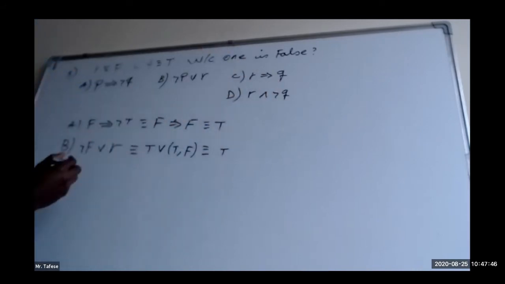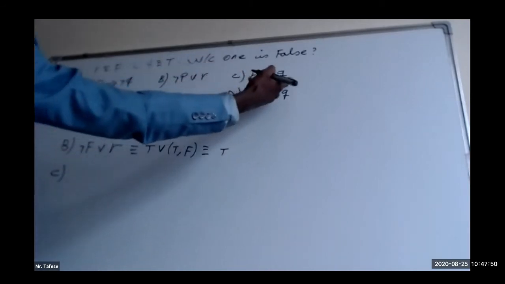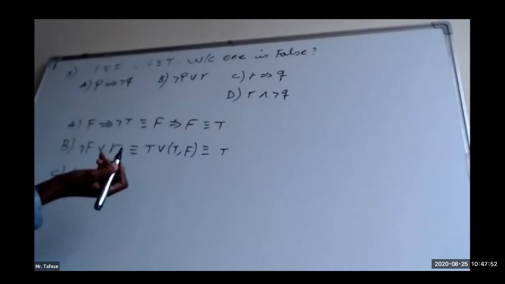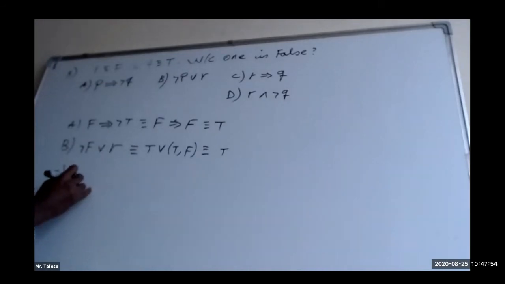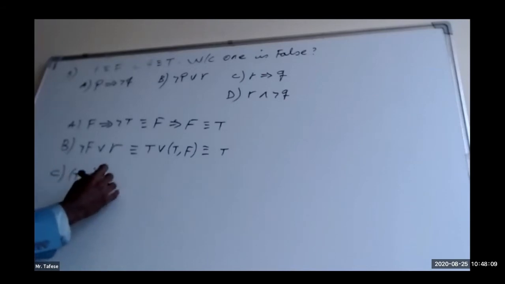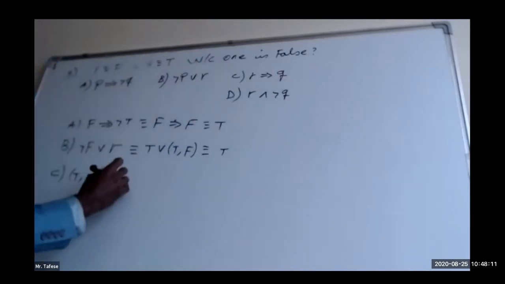What about the third one? C. The third one, R implies Q. R, we don't know the truth value, sometimes true, sometimes false. When I say sometimes true or sometimes false, I mean one of them at a time, but not both at a time, implies Q. Q is already known to be true.